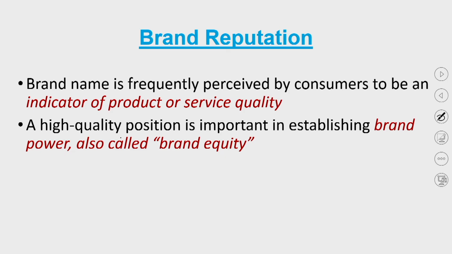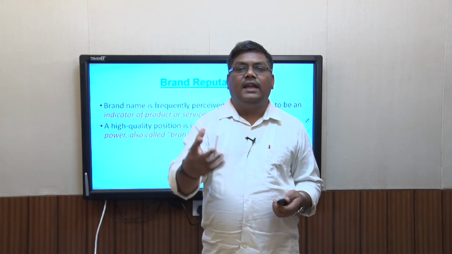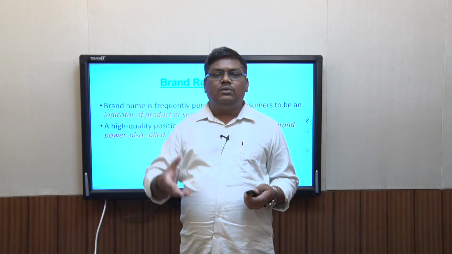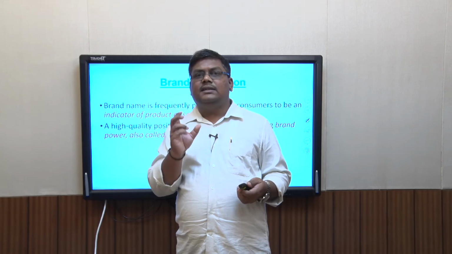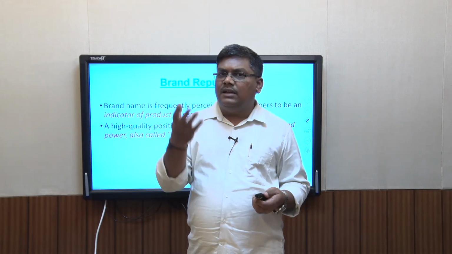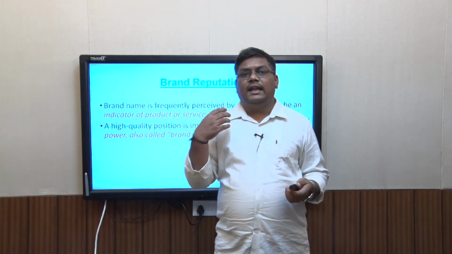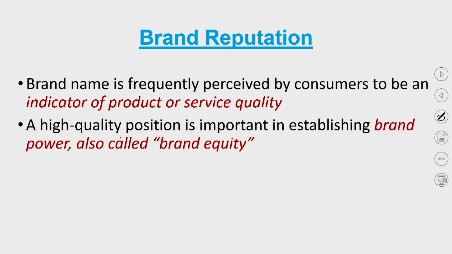Brand name is frequently perceived by consumers to be an indicator of product or service quality. And so at times some brands just try to win over consumers by putting their brand name. For example, if I say a product is from Nike, a product is from Maruti, the brand name of Maruti says that it is sustainable, reliable, something you can actually use, has less wear and tear, and so on. And so sometimes brand name is one of the evaluative criteria for alternate evaluation that people use, because brand name will really reduce the number of choices or comparisons that you have to make.